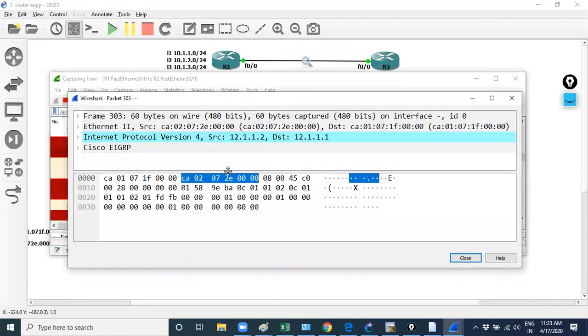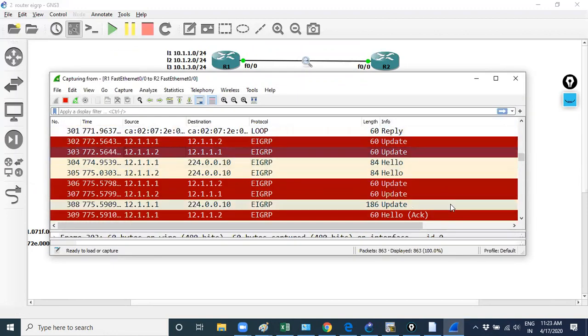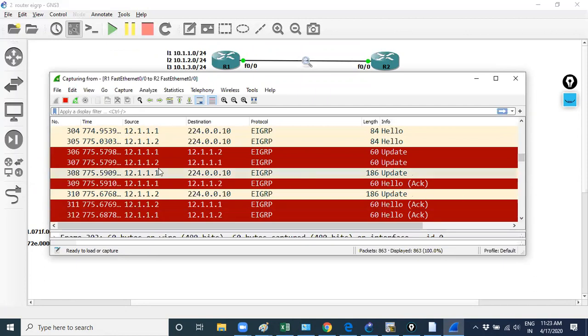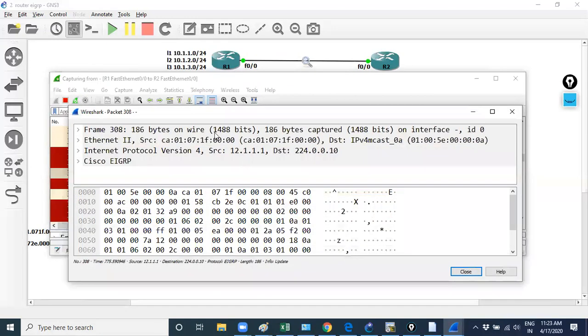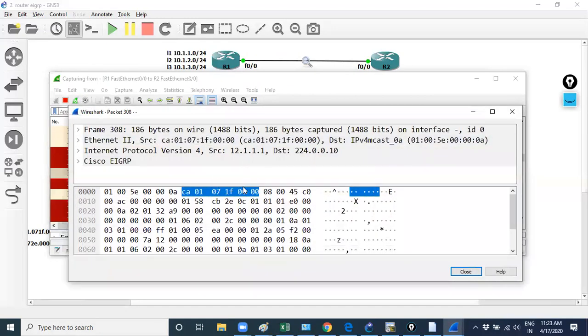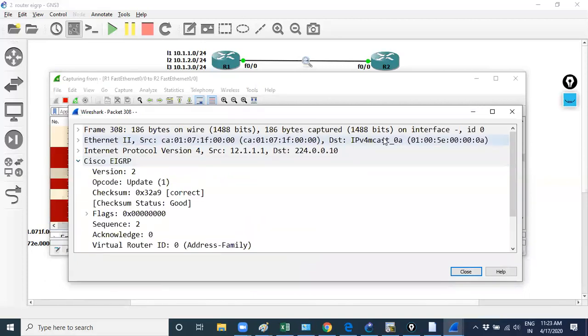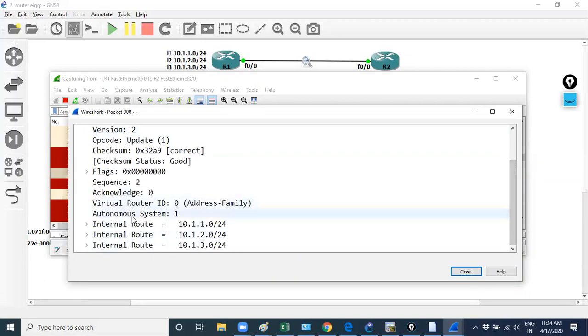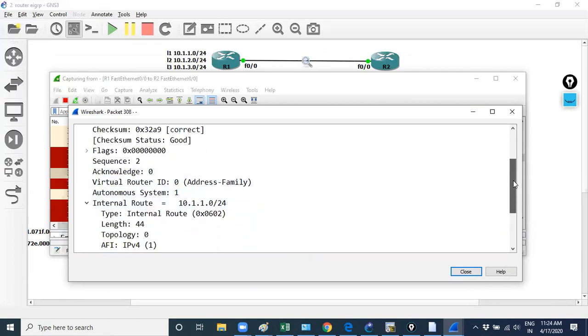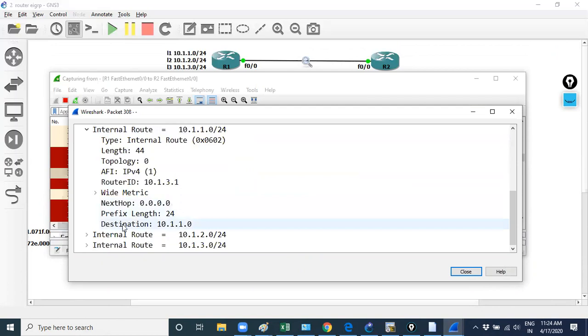Let's come over here. To verify this update, it is sharing some internal route information. And here you can see some prefix length. The destination 10.1.1.0 which I'm sharing.